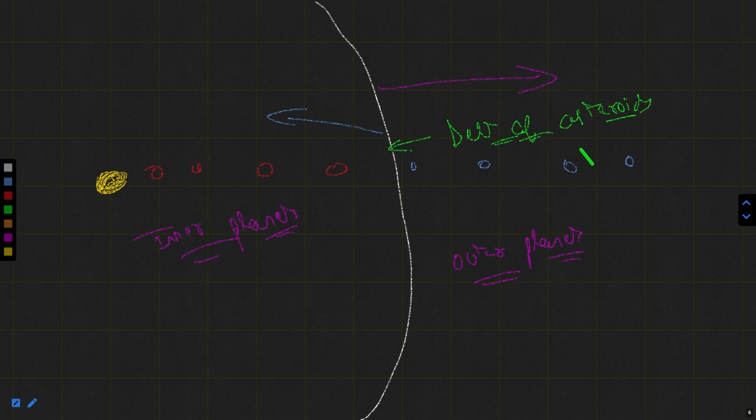Okay, and these are also revolving around the sun. So this belt of asteroids divides the planets into the inner and outer planets. Those that fall this side are inner, those that fall that side are outer. Got it? This is the first thing.